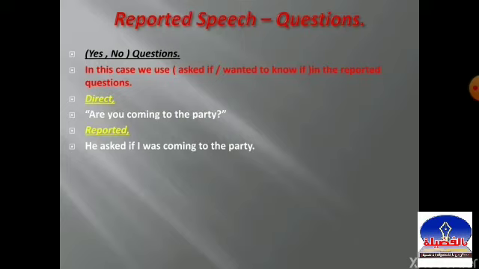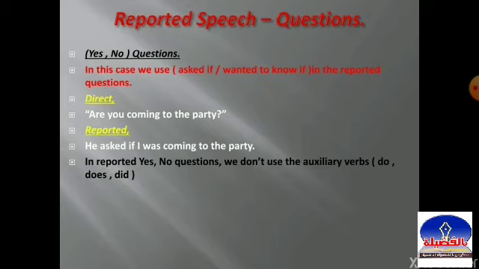Let's look at these notes. In reported yes/no questions, we do not use the auxiliary verbs do, does, did. In other words, if your question starts with do or does or did, you have to omit it before you report.